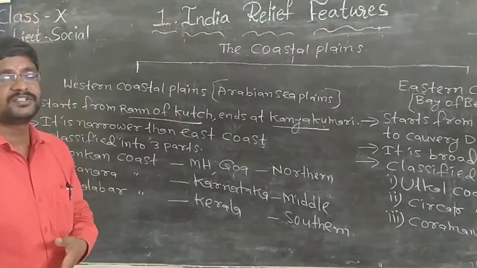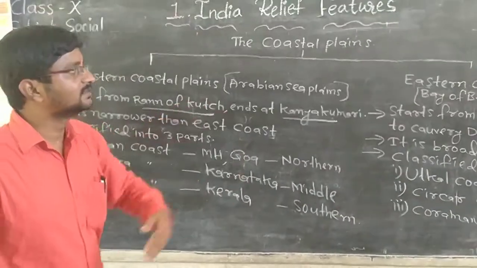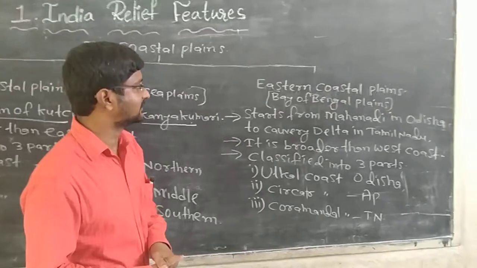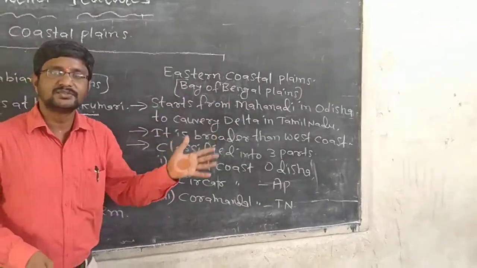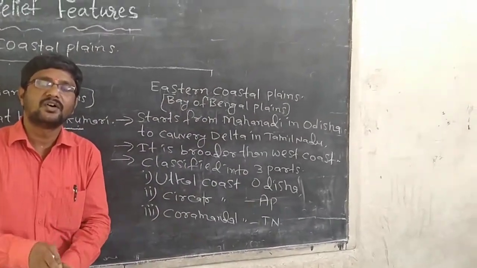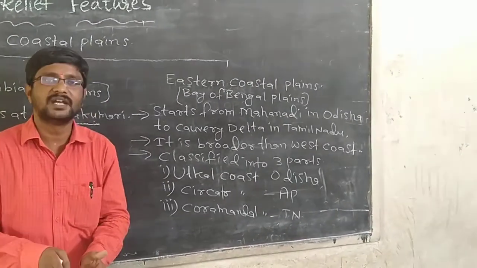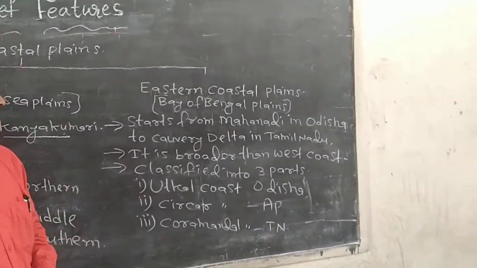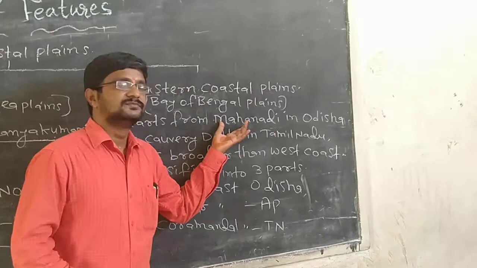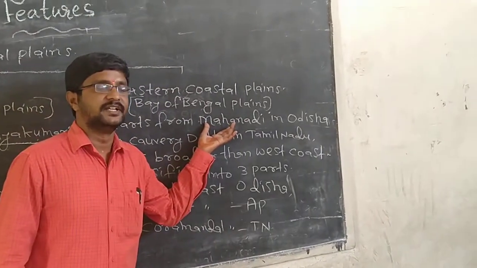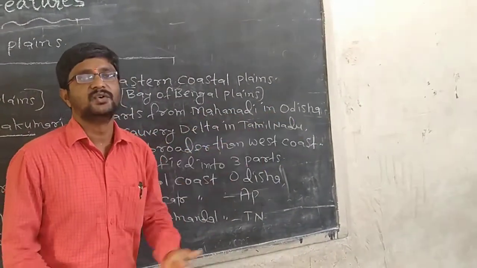So this is the information about western coastal plains. Now let us learn about the eastern coastal plains, also called Bay of Bengal plains. They start from river Mahanadi. Where is river Mahanadi? In the state of Odisha.